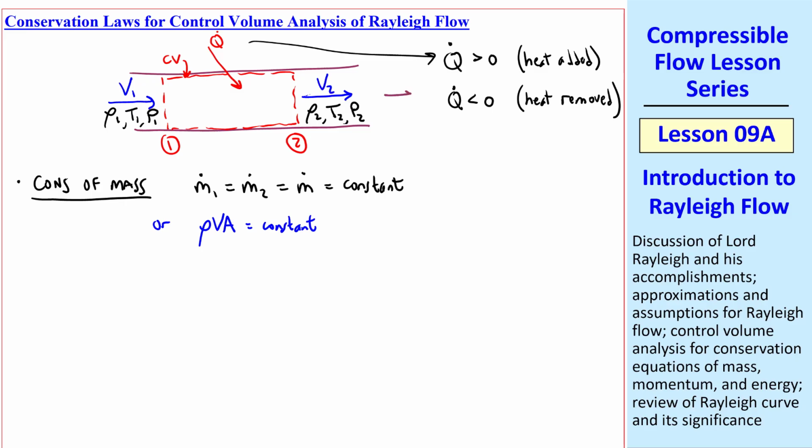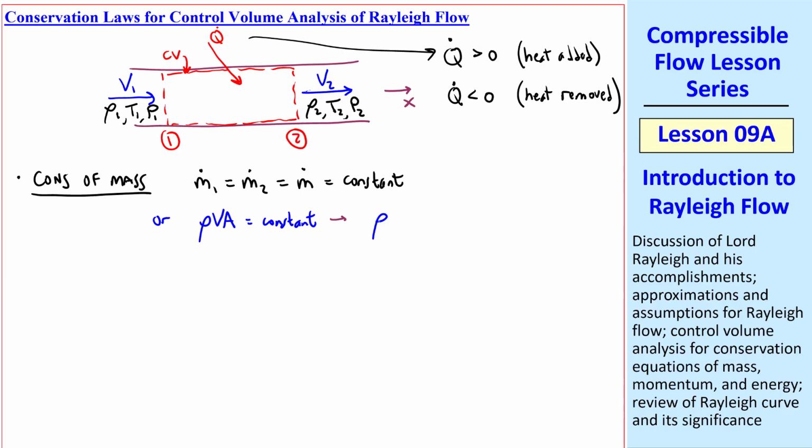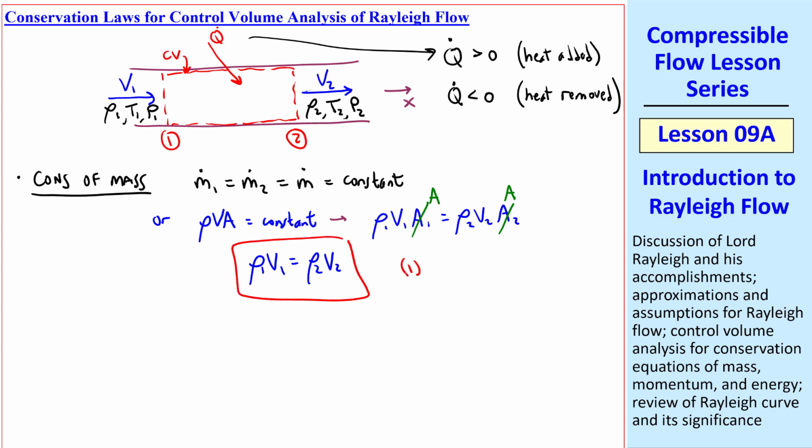And by the way, we'll always consider x as the downstream direction. Well, we can write this then as rho 1 V1 A1 equals rho 2 V2 A2. But A1 is A and A2 is A, so the A's cancel out, and we're left with rho 1 V1 equals rho 2 V2. Call this equation 1, our conservation of mass equation for Rayleigh flow, which is actually the same as previously for a normal shock in a duct, which we've discussed.